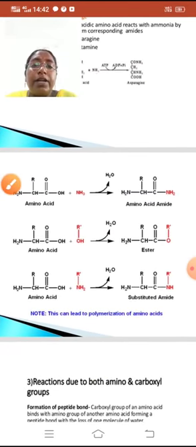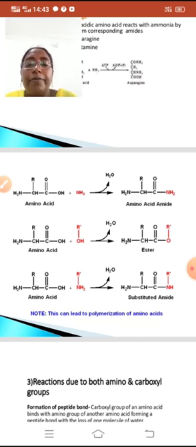Whenever an amino acid reacts with ammonia by losing H2O, it is converted into an amino acid amide. In a second reaction, when an amino acid reacts with an alcohol by losing H2O, it forms an ester. In a third reaction, an amino acid reacts with a primary amide, and by losing H2O, it is converted into a substituted amide.